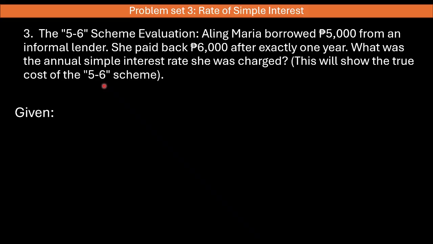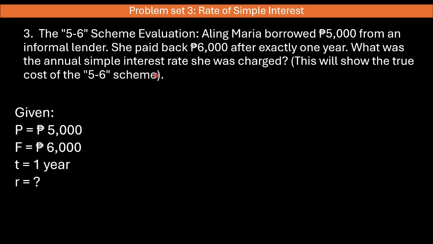Now let us begin by identifying the given. So this 5,000 pesos is the principal amount, the initial amount borrowed by Aling Maria, and the 6,000 pesos is the future value, or the total amount that Aling Maria paid back after exactly 1 year. So our time is 1 year. What we are looking for is the value of the simple interest rate, and let us also get the value of our interest.